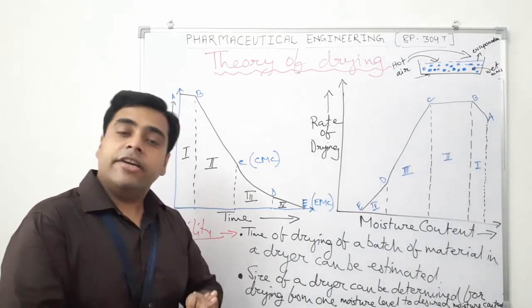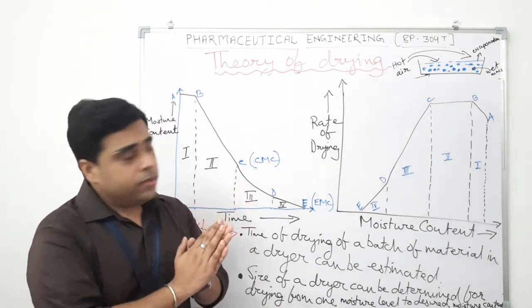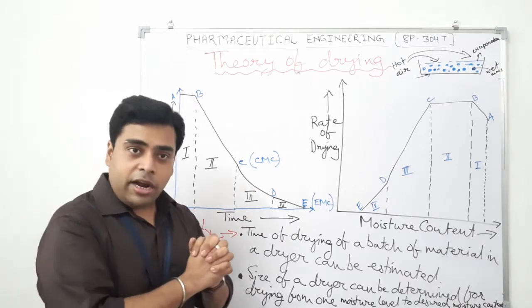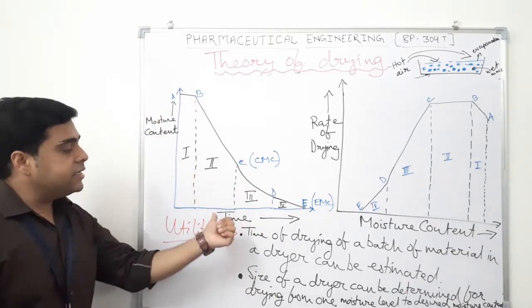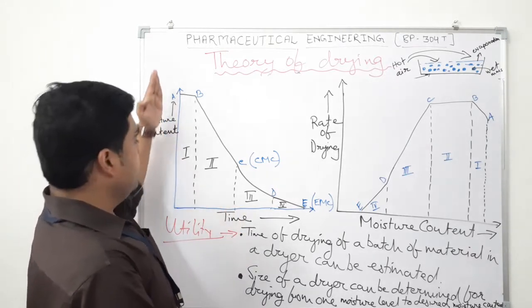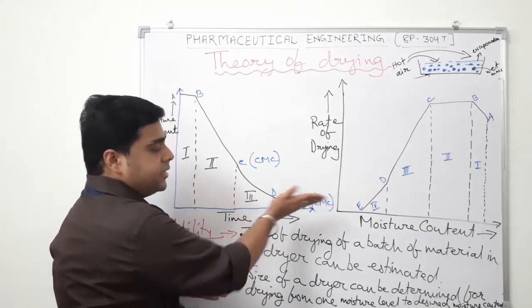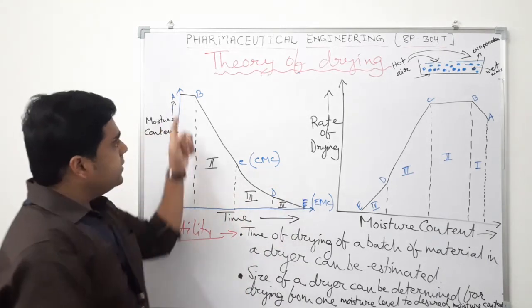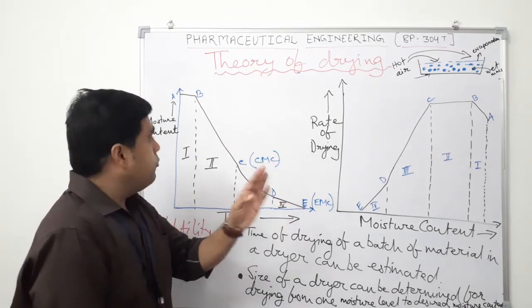We have studied the basic drying curve with respect to the rate of drying and time. Now we will plot the same curve in two different ways: moisture content versus time. So moisture content is increasing in this pattern and time is increasing from zero. So let us see the curve. The same graph, represented somewhat differently.